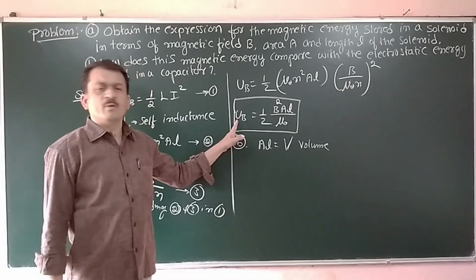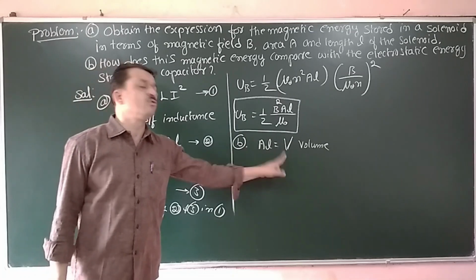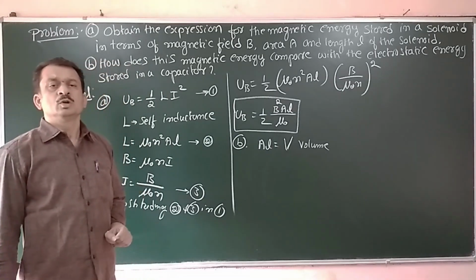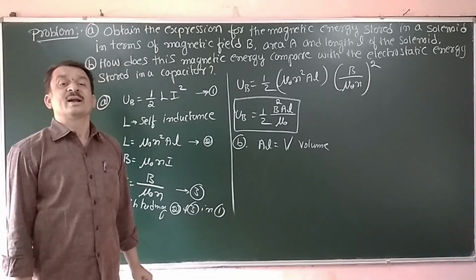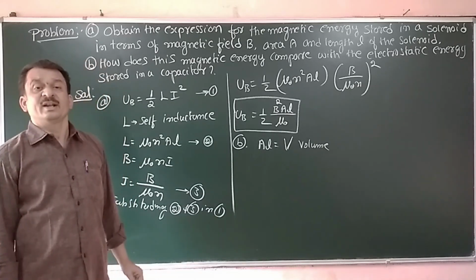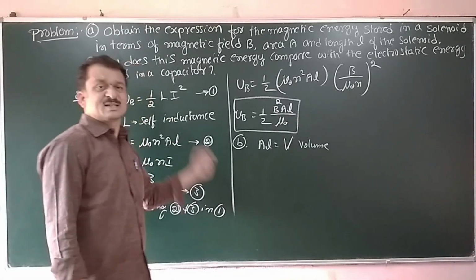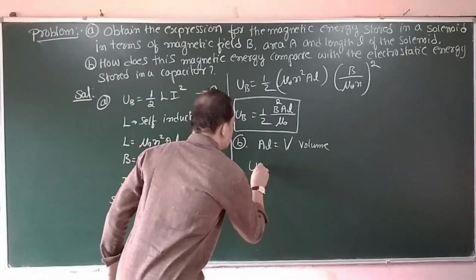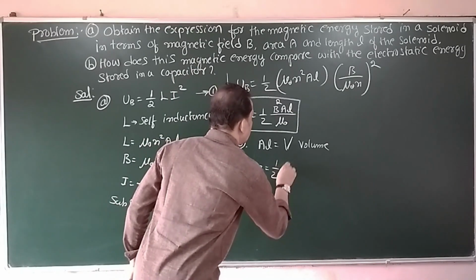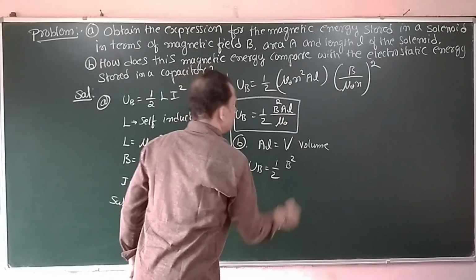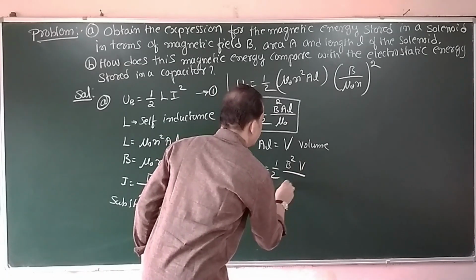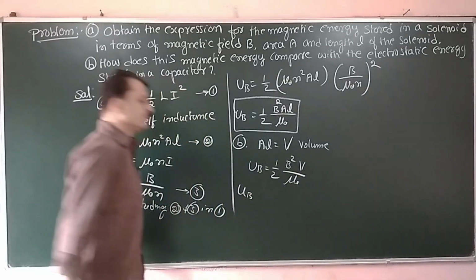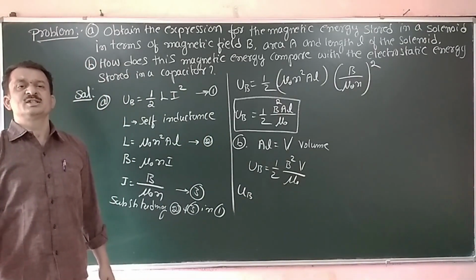If I take the ratio of magnetic potential energy per unit volume, that represents magnetic energy density, which is similar to that of electrostatic energy density. So U_B is equal to half B square, A into L becomes the volume, divided by mu naught.